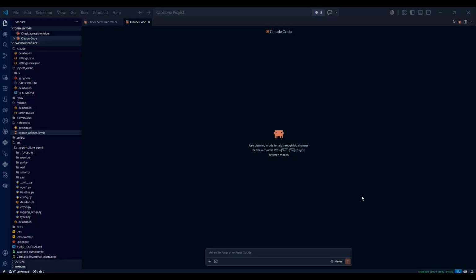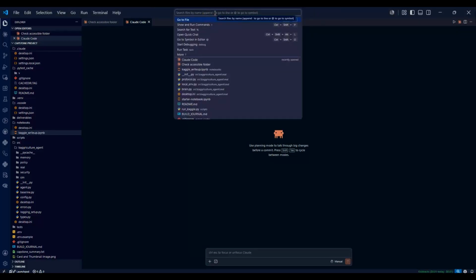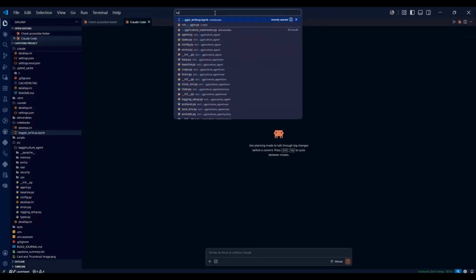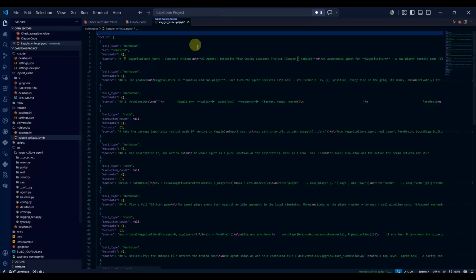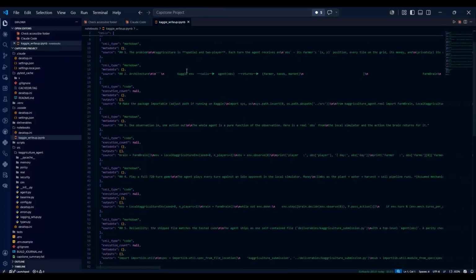Before jumping into the real conceptual game, that ADK game, let me basically introduce you people to the concept behind my game. I'll go to the agriculture write-up. Here it is. Agriculture is a two-player farming game.